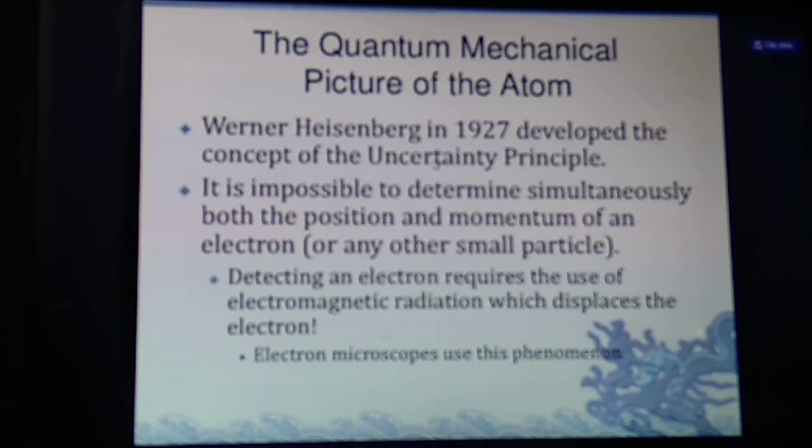The quantum mechanical picture of the atom. Werner Heisenberg in 1927 developed the concept of the uncertainty principle. According to the principle, it is impossible to determine simultaneously both the position and the momentum of an electron or any other small particles. Detecting an electron requires the use of electromagnetic radiation, which displaces the electron. Electron microscopes use this phenomenon.